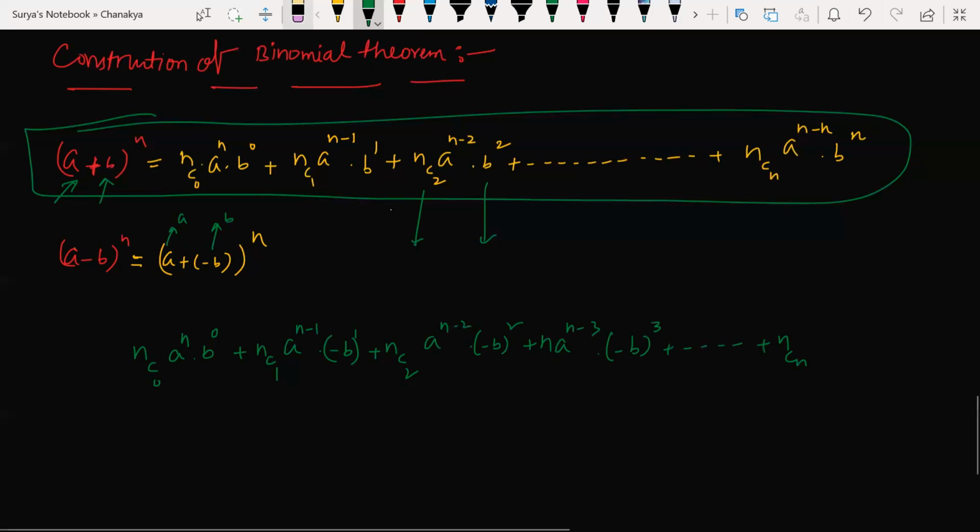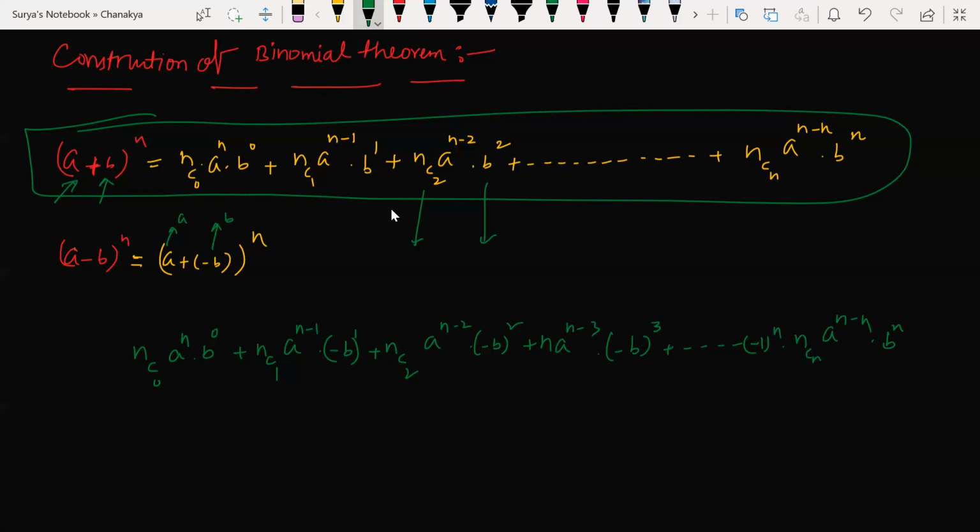And nCn, the last term, what do I get here? Minus 1 to the power of n into nCn a to the power of n minus n into b to the power of n. This is what I get for this expansion.